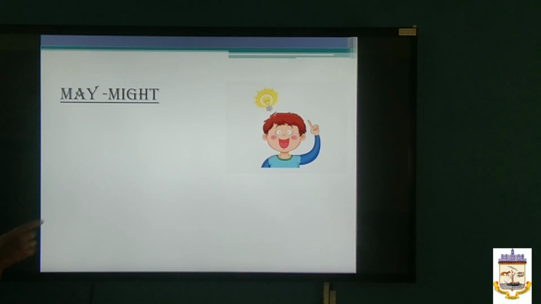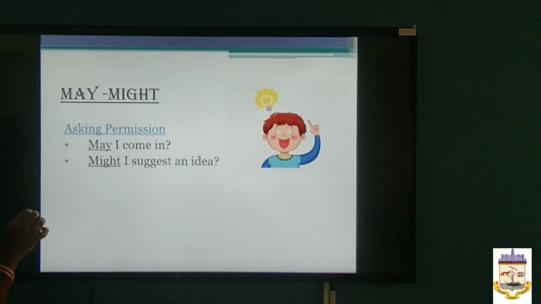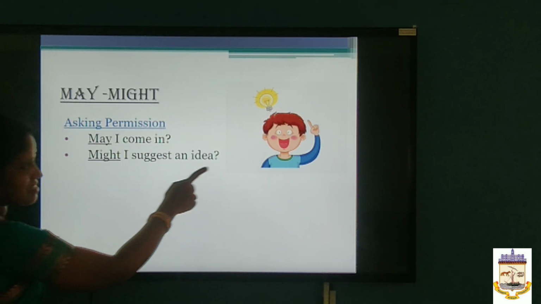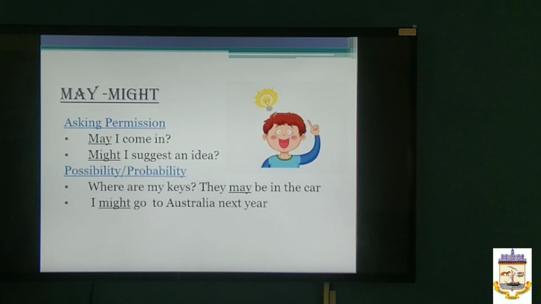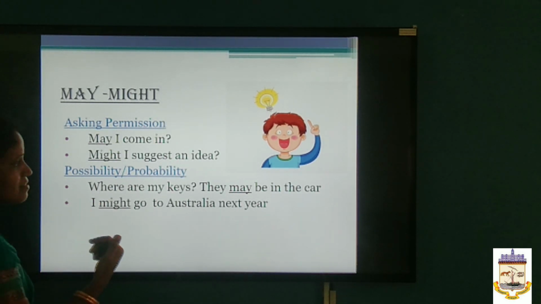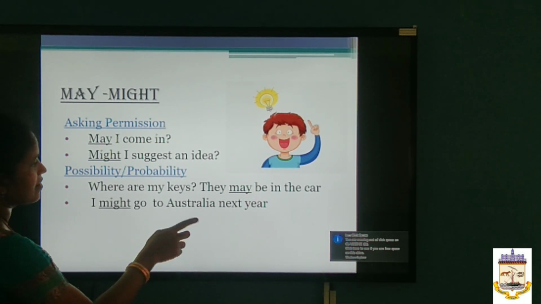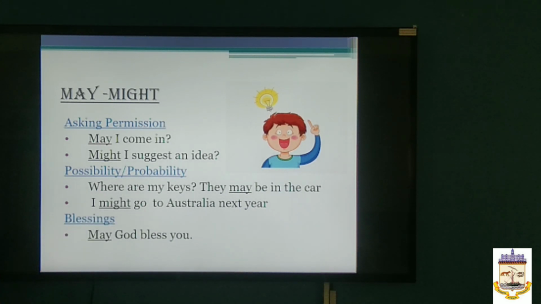The next modals are may and might. Might is used for asking permission. When you are entering a classroom, you have to ask permission of the teacher. May I come in? Might I suggest an idea? And also may is used to show possibility. Where are my keys? They may be in the car. I might go to Australia next year. Blessings. May is used for blessings also. May God bless you.